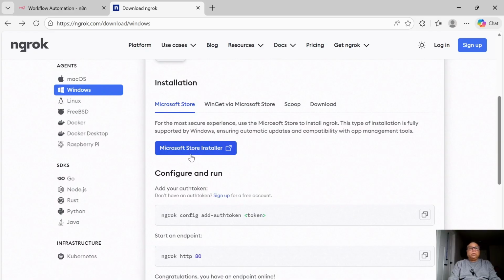You can install it by just going to whichever platform you are on. Since I'm on Windows, I'm using Windows. Install the Ngrok system on your machine. Then you are expected to sign up for a free account, right? This is important because you cannot start Ngrok without getting the auth token. Okay, so you can sign up.